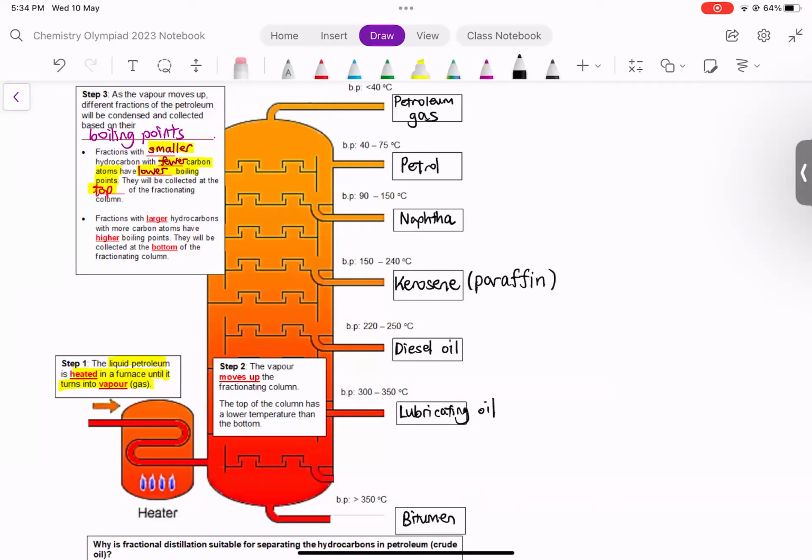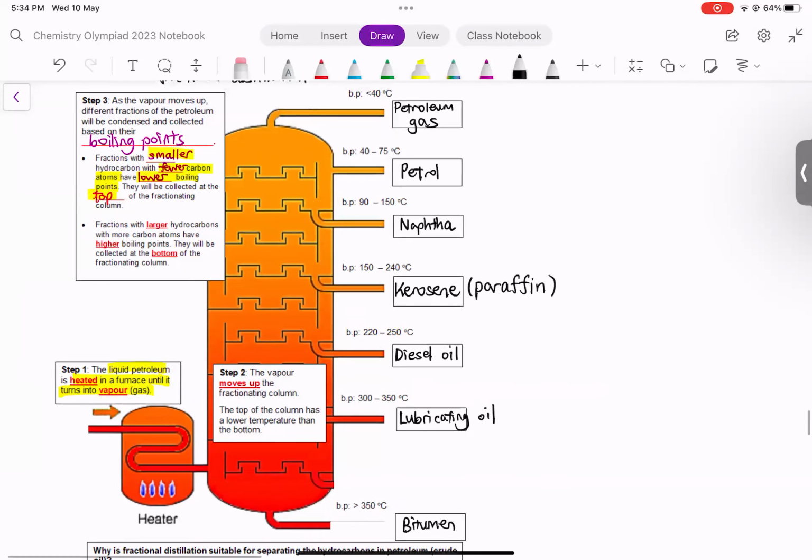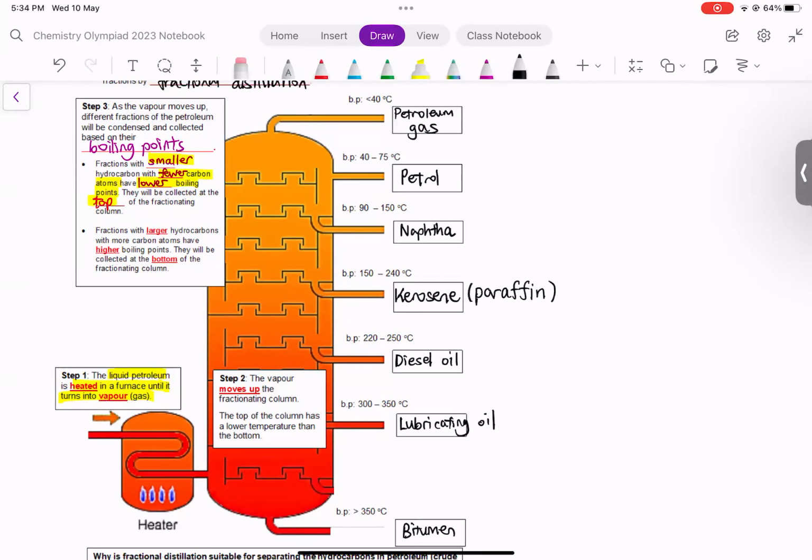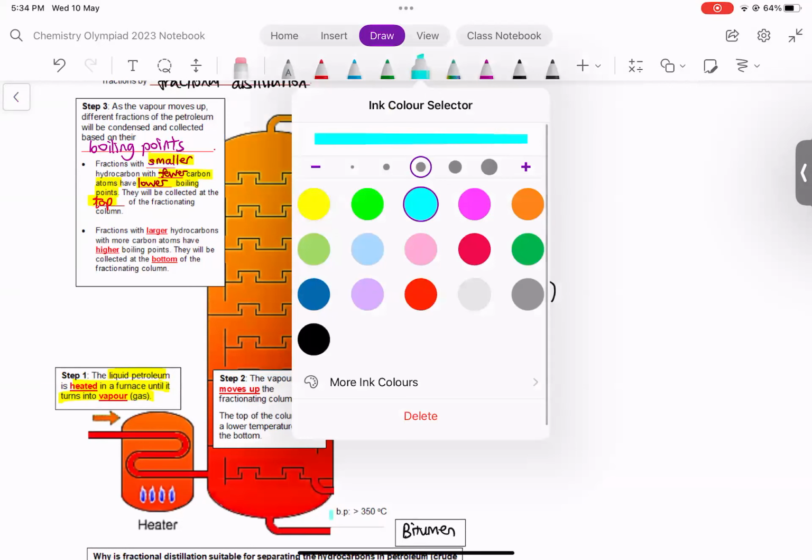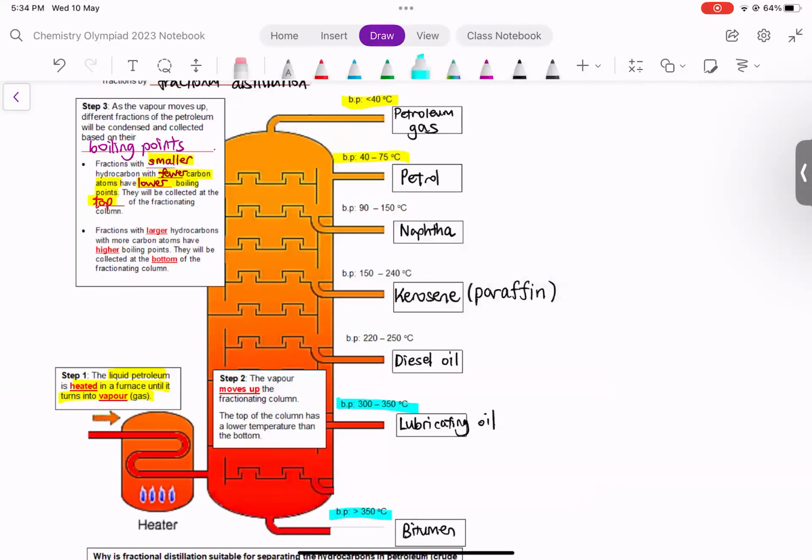So these are the fractions that are obtained after fractional distillation of crude oil. Okay, now if you notice, I've given you the boiling points of the fractions there. All the boiling points, you can notice lowest boiling point on top, highest boiling point right at the bottom of the fractionating column, right? The next thing you notice is the boiling points given to you, they are all as a range.